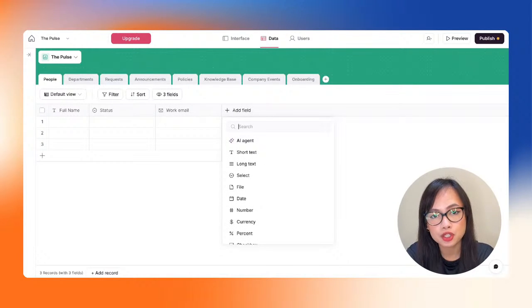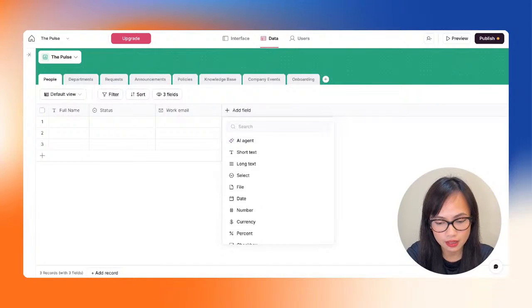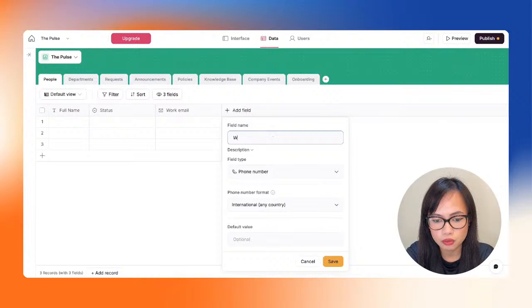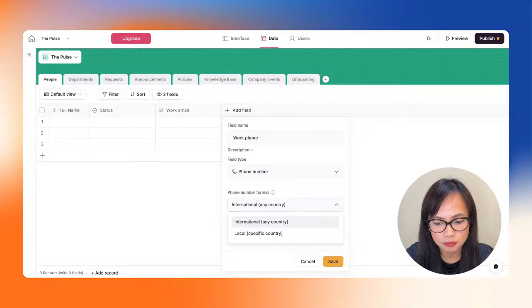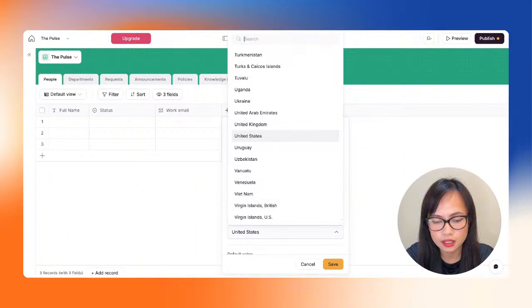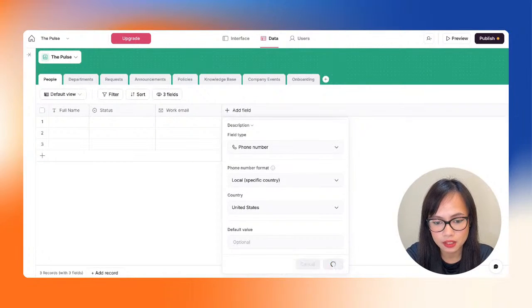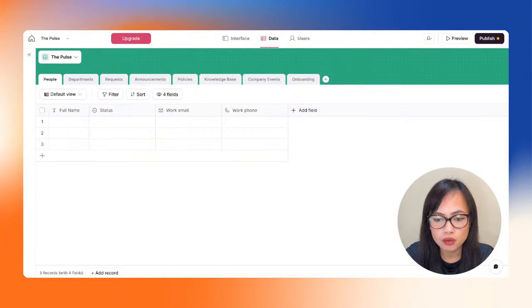Next is, as I mentioned earlier, we want to add the employee's phone number or work phone number. So we're going to click the add field button again and just look for phone number. There we go, work phone. Phone number format, you can choose this as well. Let's go for local, and then in this case, let's just stick with United States and click save. There we go. Next is the department.